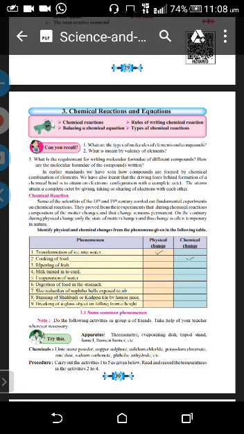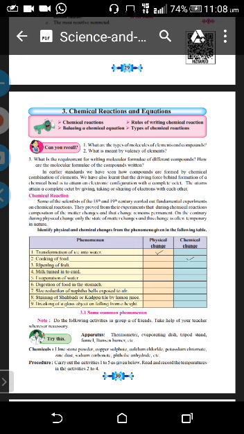Again you can keep the water inside the fridge, it gets solidified and forms ice. So this way, physical change means what? Temporary. It is a temporary change. Properties are not changed. The original substance remains as it is. No new substance is formed. So that is called physical change.